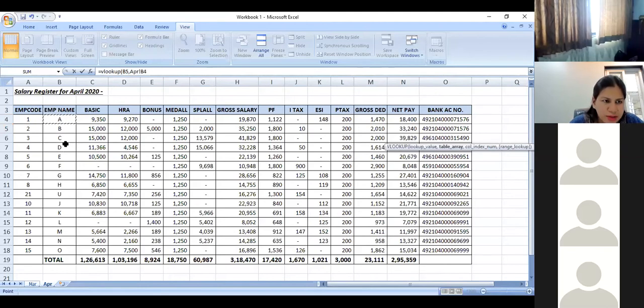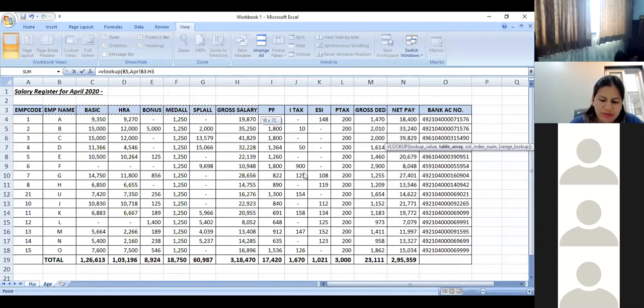Mr. B is appearing in column B, so I select the data from column B and move up to column N. In case now you want to see the gross salary, then you will have to select up to column H. When I do this, you can see here it appears as 1 row and 7 columns.